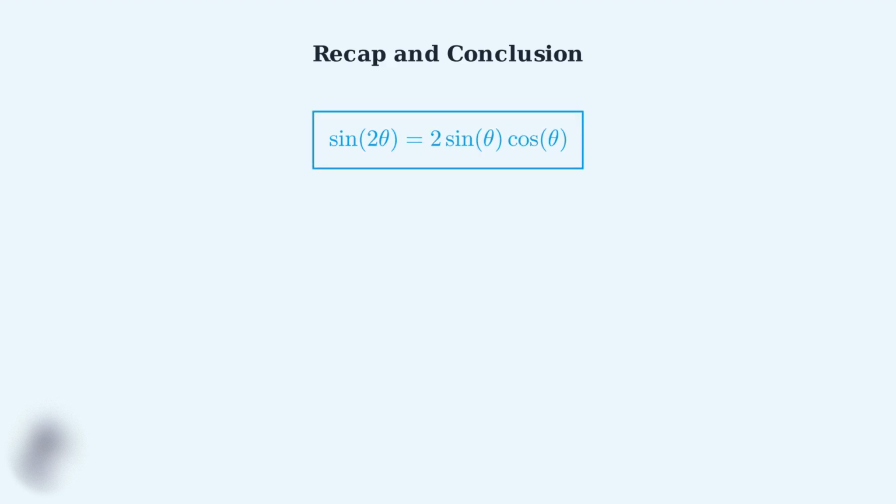We've reached the end of our comprehensive exploration of the sine double angle formula. This has been an exciting journey through one of trigonometry's most important and useful identities. The heart of everything we've learned is this fundamental formula. Sine of 2 theta equals 2 sine theta cosine theta. This elegant relationship connects the sine of a double angle to the sine and cosine of the original angle.